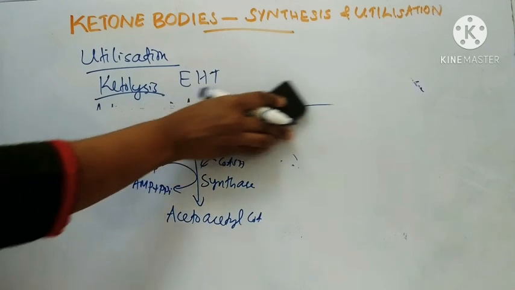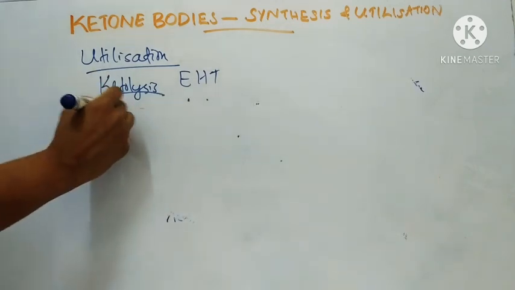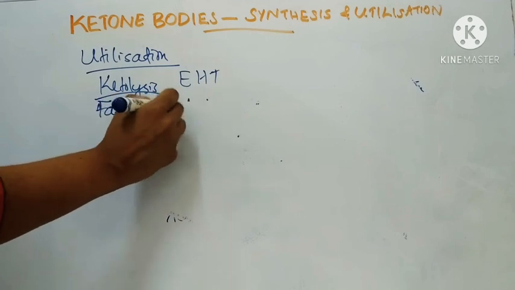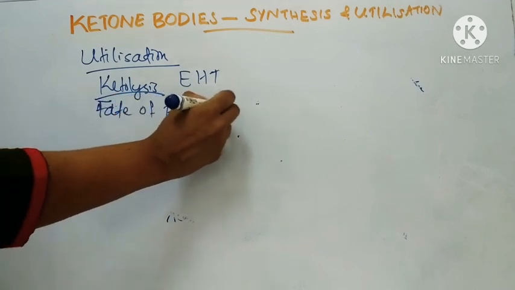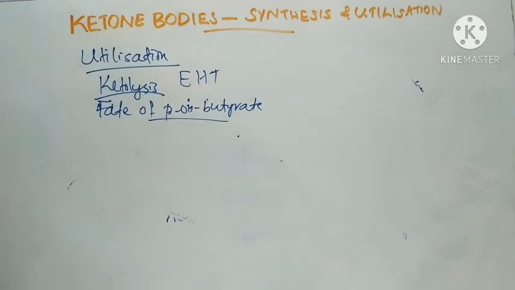Coming to the fate of beta hydroxybutyrate. This beta hydroxybutyrate can be activated directly in extrahepatic tissues by a synthase enzyme, and it forms beta hydroxybutyryl-CoA.